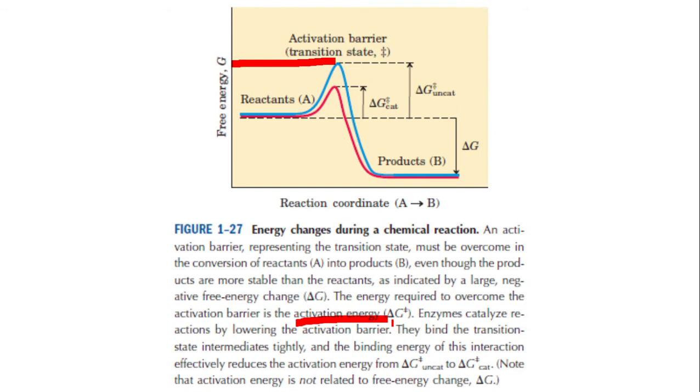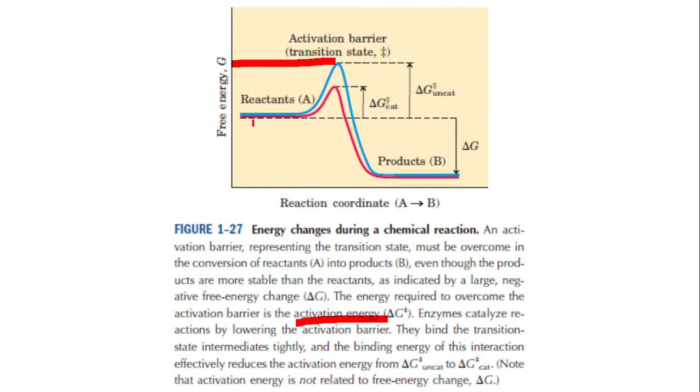How? What you see in blue is an uncatalyzed reaction. It has a very high activation energy barrier. You can see delta G for the uncatalyzed reaction. But when we supply an enzyme in the living system, you know enzymes are present, they increase the speed of the chemical reaction.